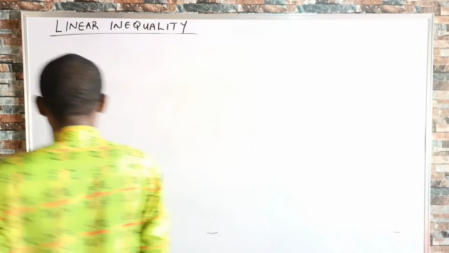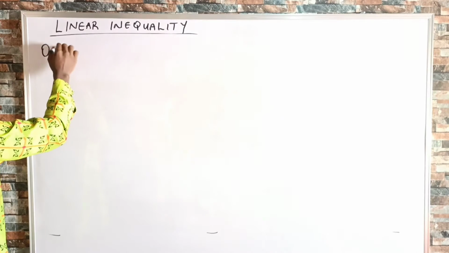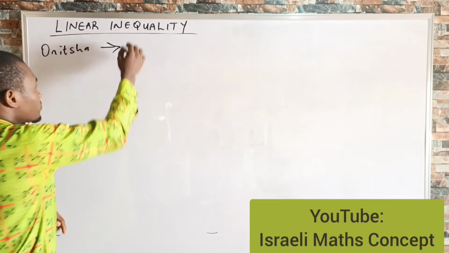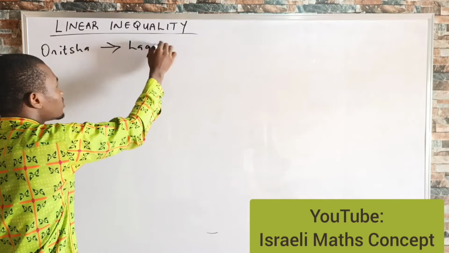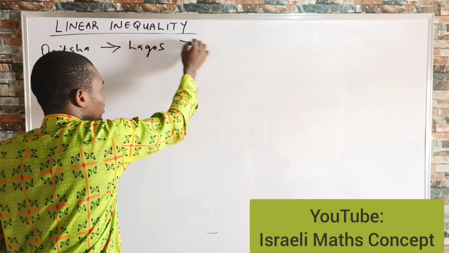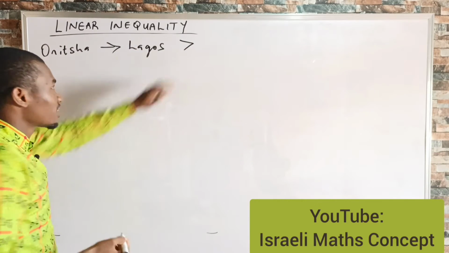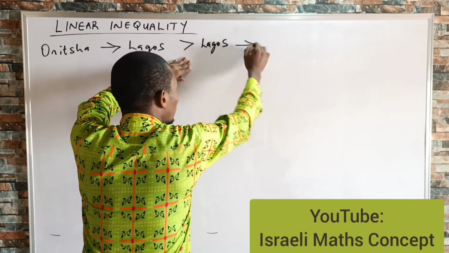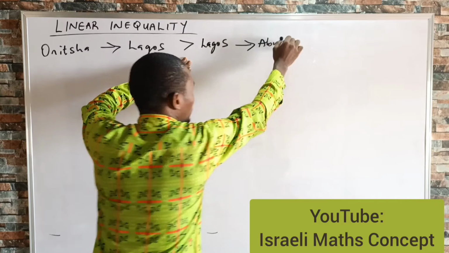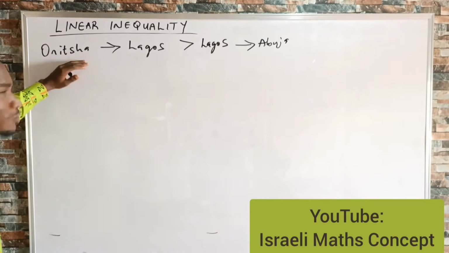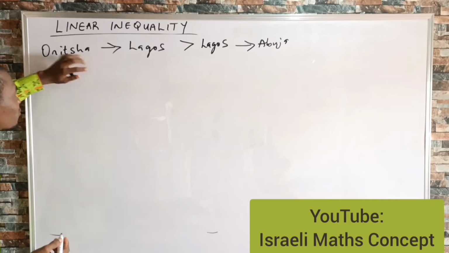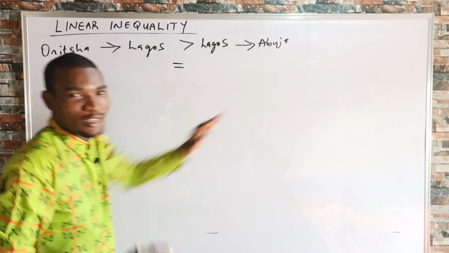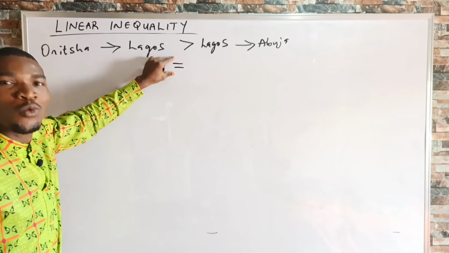I said earlier that the distance from Onitsha to Lagos State is greater than, remember this is the sign for greater than, the distance from Lagos State to Abuja city. So looking at these two statements, we cannot say that the distance from Onitsha to Lagos is equal to Lagos to Abuja. No, this implies an inequality statement.